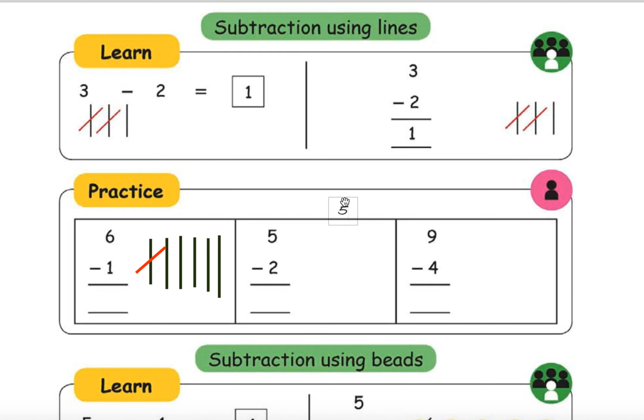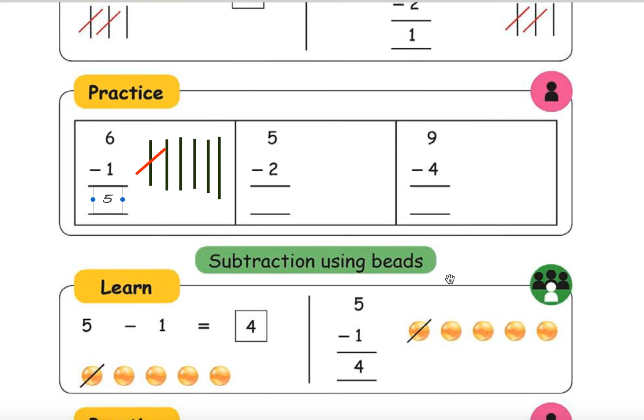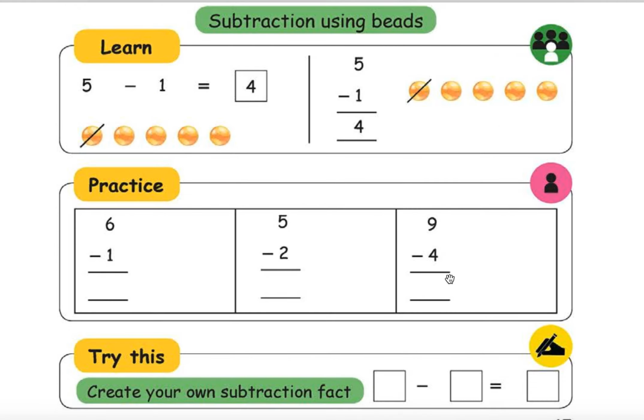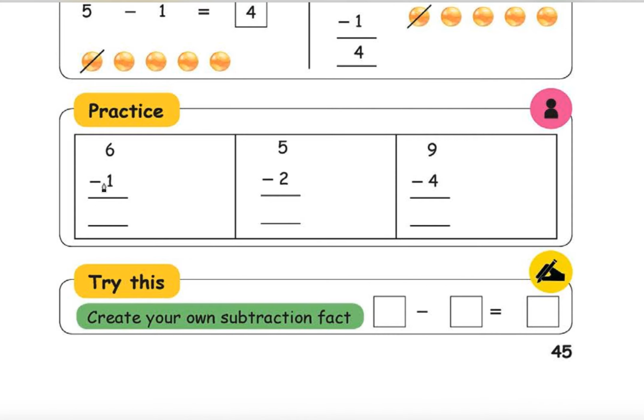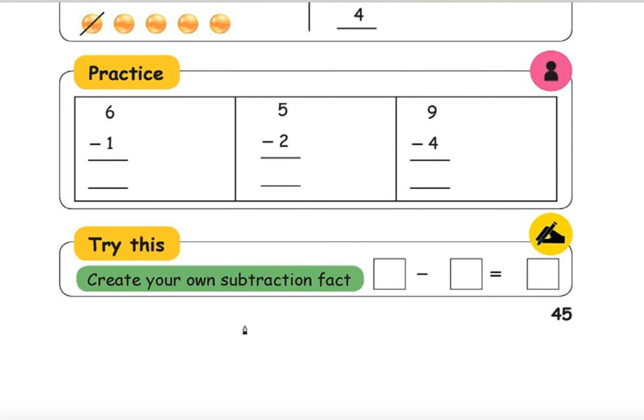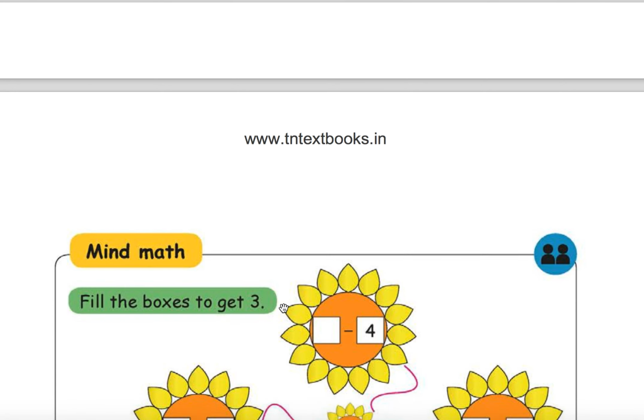Okay. Too much practice for me. So 5 minus 2 you will get 3 here, 9 minus 4 you will get 5 here. Subtraction using beads. 5 minus 1. Okay. How many? 4. Right. 6 minus 1 like this you try 5. 5 minus 2, 3. 9 minus 4, 5. Create your own subtraction fact. That is not needed now.